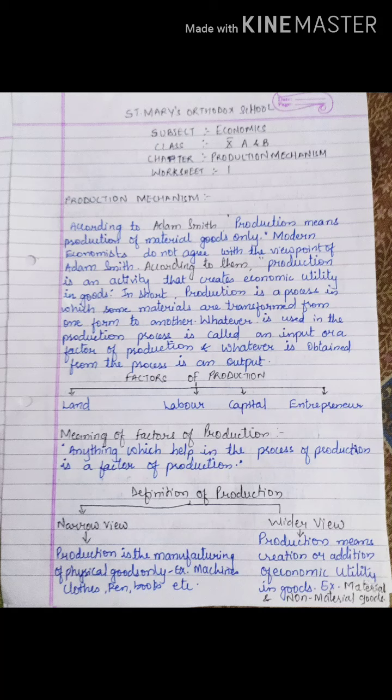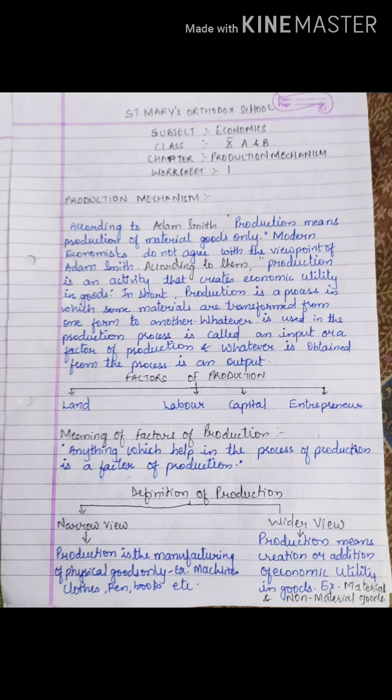Okay, so whatever inputs we are putting into the process, those inputs are known as factors of production. Now whatever is obtained from the process is an output. Do remember, whatever input we are putting in for production is a factor of production, and whatever we are getting after completing the production process is output.